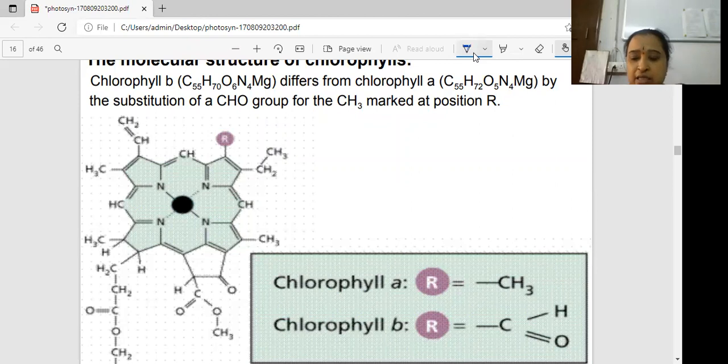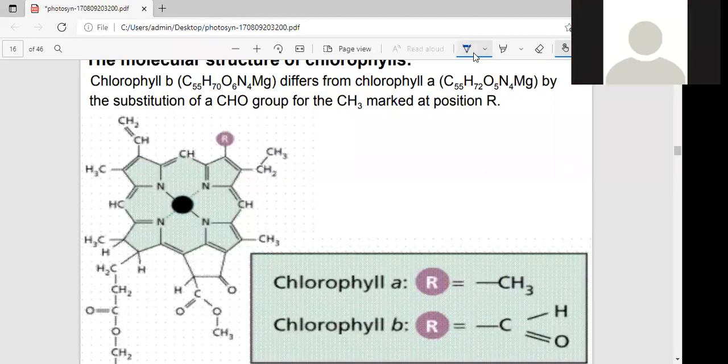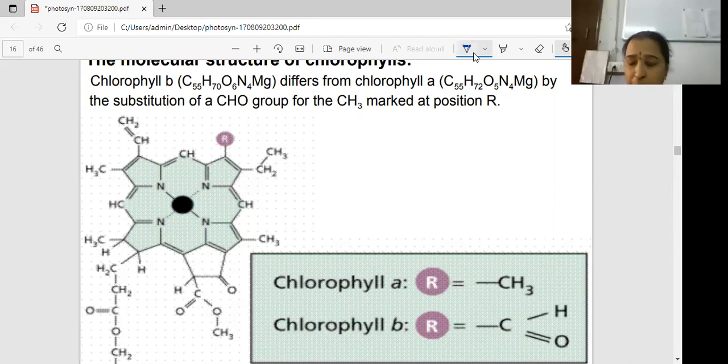Chlorophyll A is blue-green color, B is olive green color. A is common in all algae and photosynthetic organisms except the bacteria, and chlorophyll B is in higher plants and Chlorophyceae members, the green algae.